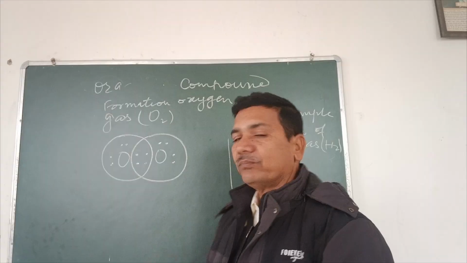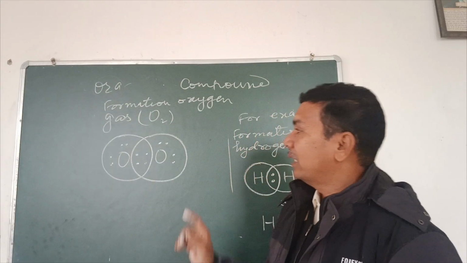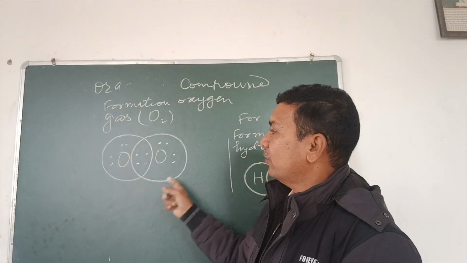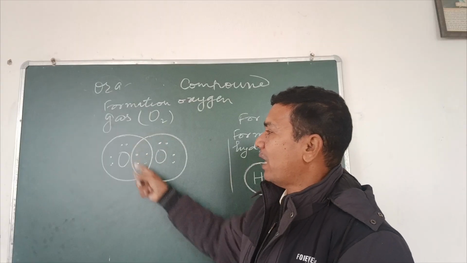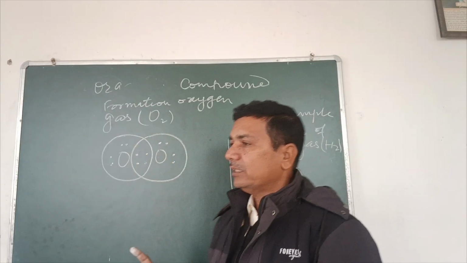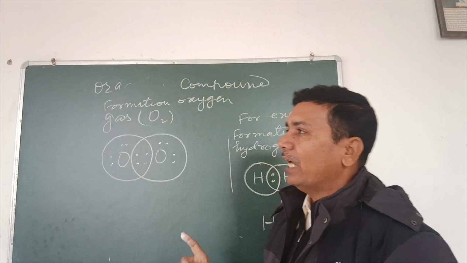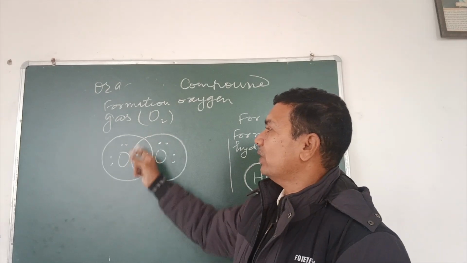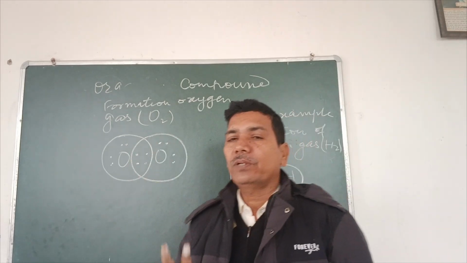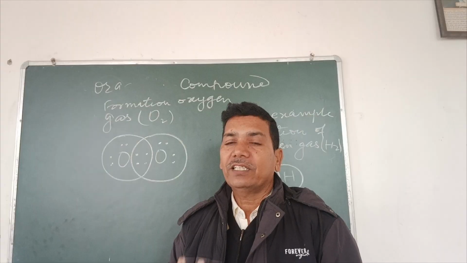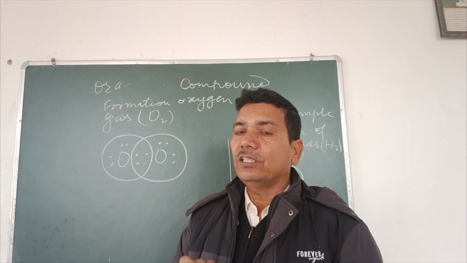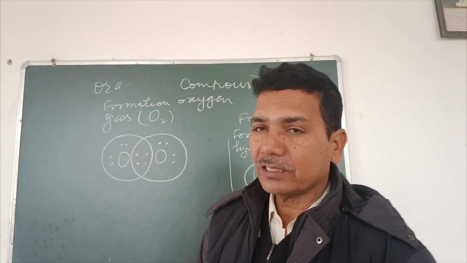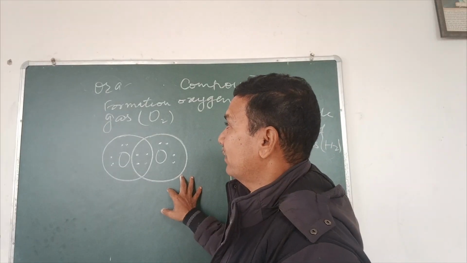Similarly, in formation of oxygen gas, after the sharing, this oxygen atom has 8 electrons in the outermost orbit. It means 2 electrons in K shell and now 8 electrons in L shell. Total number of electrons is 2 plus 8, 10, which is the total number of electrons in neon. Neon is the nearest inert gas to oxygen.